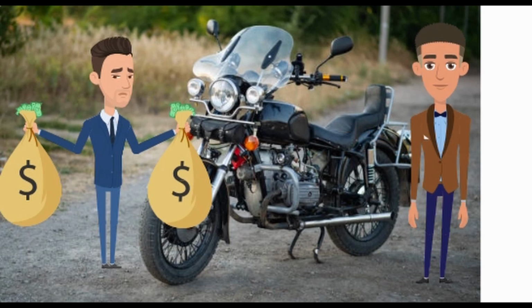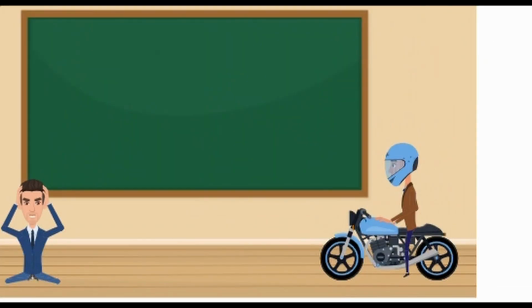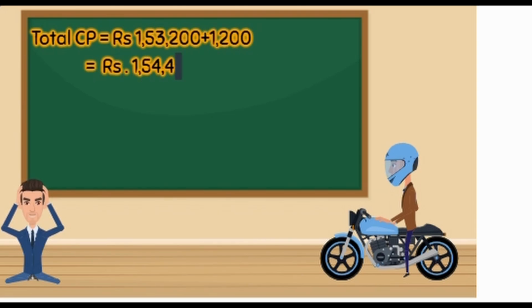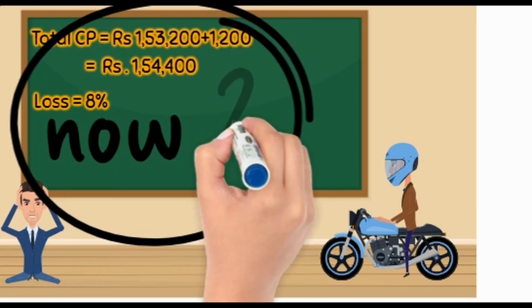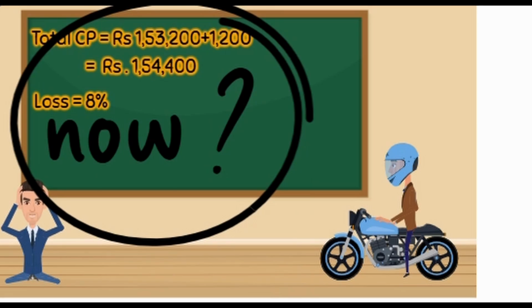But on the way, he meets his friend Vishnu, who offers some amount for his bike, and he sold it. Now they start to calculate the total selling price because Siva is in loss of 8%, but are not able to calculate the selling price for Siva, which will be the cost price for Vishnu. Now, what? LB sir, would you please explain us?